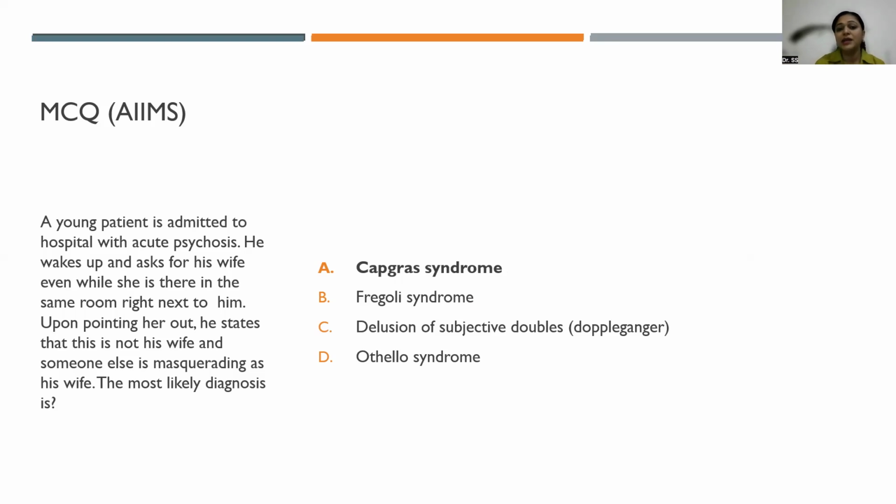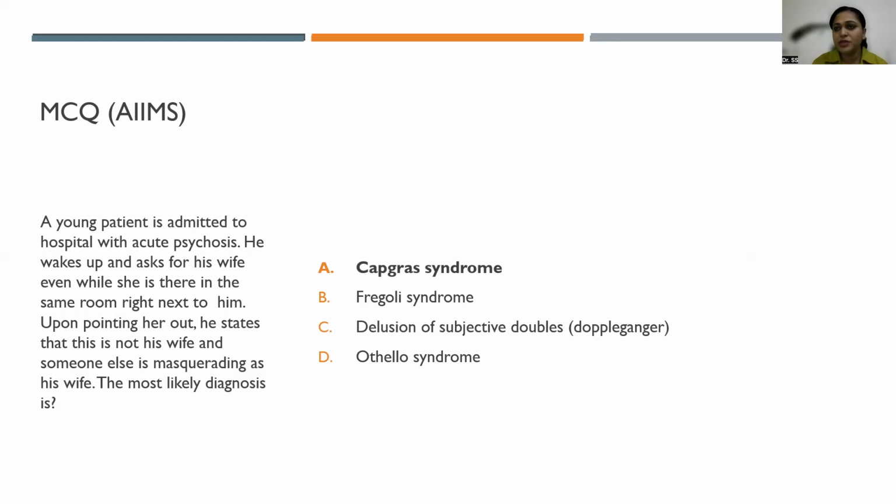The famous actor who could mimic many roles. Means I would look like Shah Rukh Khan, I would look like Modi and act like them, right? I gave this example. Delusion of subjective doubles or doppelganger, as simple as the word says, meaning double role. I'm here and I'm there in another person also. We both start looking the same. Both are existing at the same time. So again, that is also not the answer.